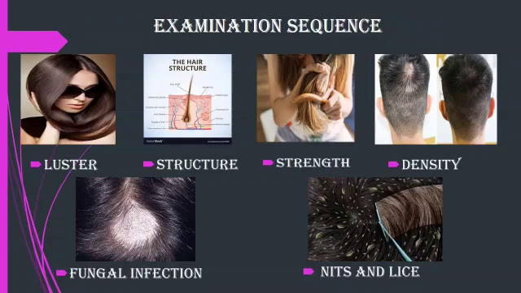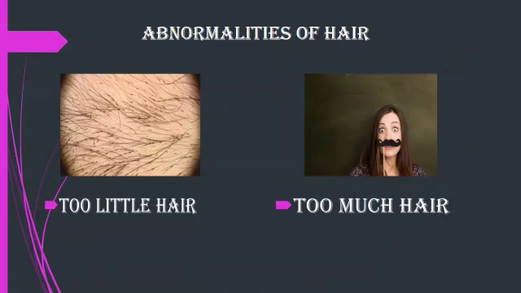Next, the examination sequence of hair. First of all, inspect the scalp hair followed by body and secondary sexual hair for luster, caliber, structure, strength and density of hair. Note the absence or loss of hair. If present, determine its causes. Also examine for fungal infection, nits and lice, and also examine the nature and distribution of hair. The abnormalities of hair are mainly of two types: too little hair or too much hair.